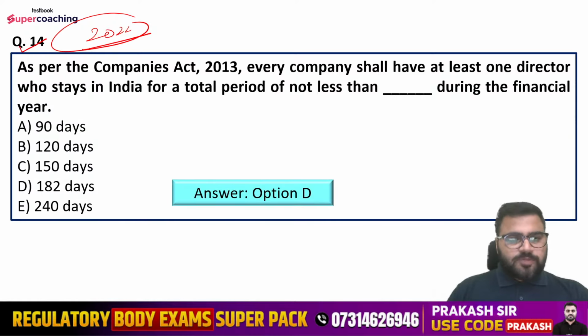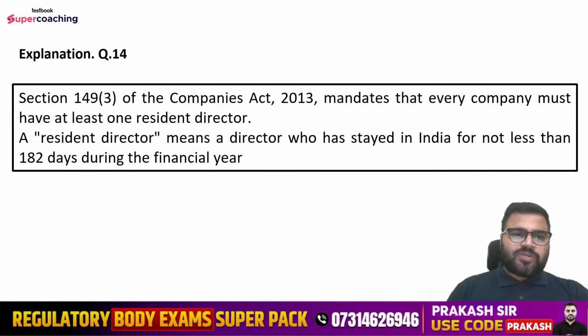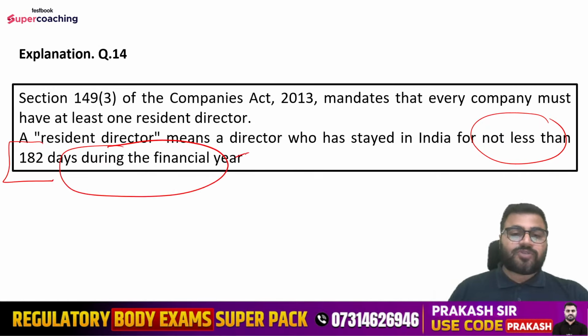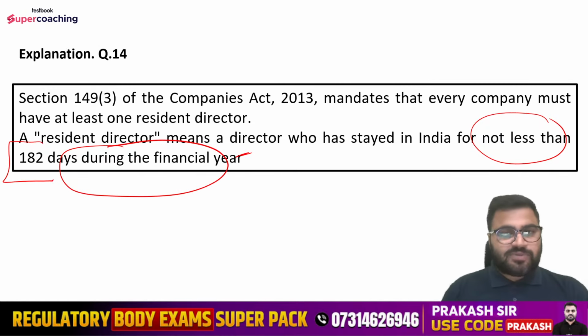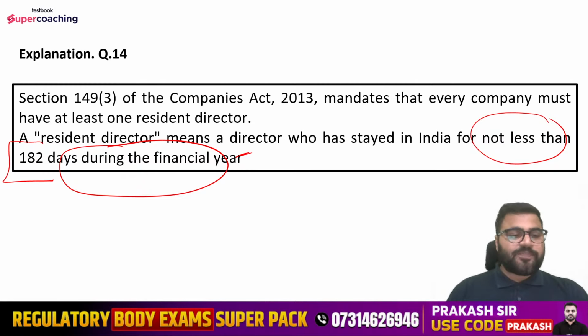So right answer is option number D only, that is 182 days. So as per section 149 subsection 3 of the Companies Act 2013 mandates that every company must have at least one resident director. A resident director means a director who has stayed in India for not less than 182 days during the financial year. तो एटलीस्ट यहाँ पे 182 days उसको रहना चाहिए एक पर्टिकुलर फाइनेंशियल ईयर में.